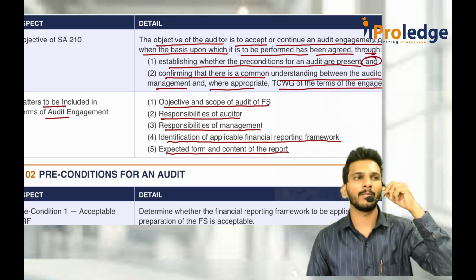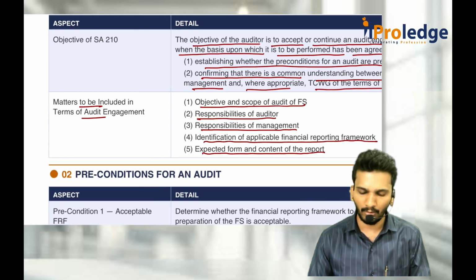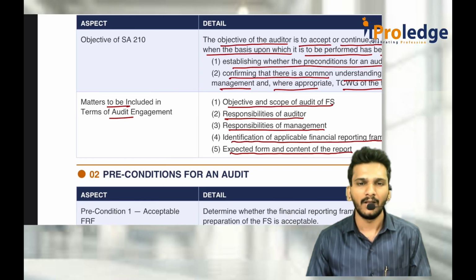If everything is free from MMS, we will give an unmodified opinion. If not, we will give a modified, again qualified, opinion. So these are mainly the overview of what content should be there in the audit engagement letter.